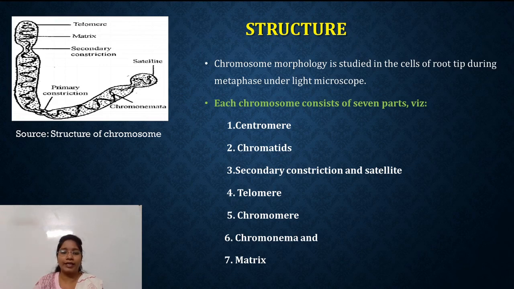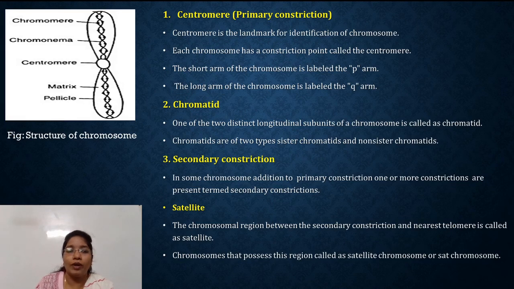Then the telomere, chromomere and chromonema, and finally the matrix. So these are the different parts which constitute a typical chromosome. Let's study one by one.